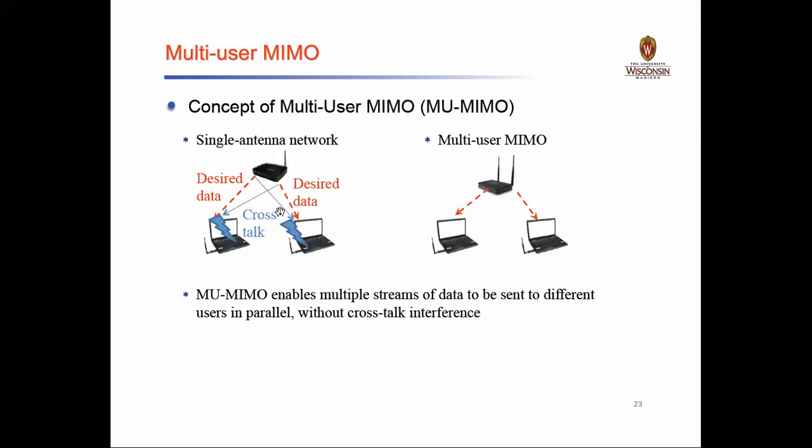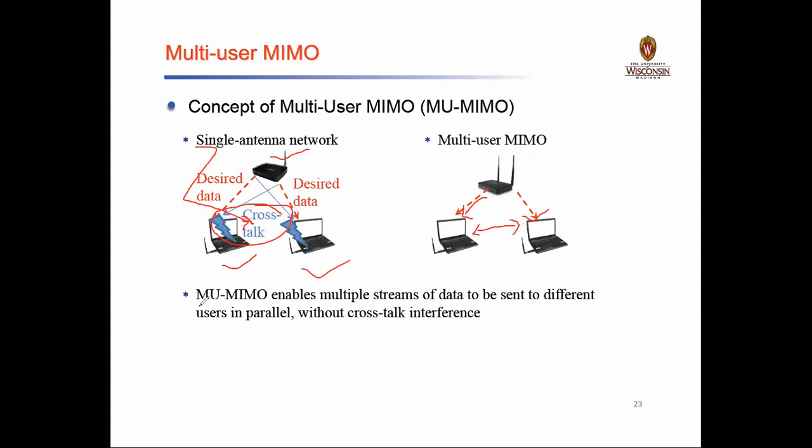Okay, so if you look at this particular design of a single antenna, I have only one antenna over here, and I have two different data, the desired data. So between these two devices, I have a crosstalk. So there is a problem with a single antenna that we may encounter with crosstalk. But if you make use of the MIMO systems, that is multiple input and multiple output, each antenna will have its own responsibility and there is no existence of crosstalk.